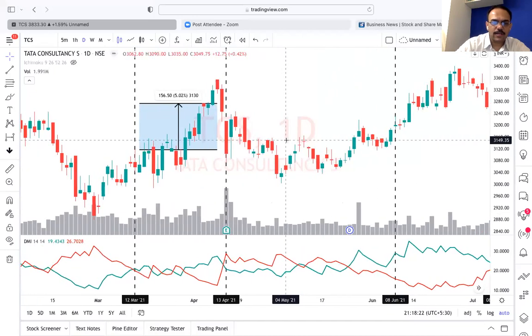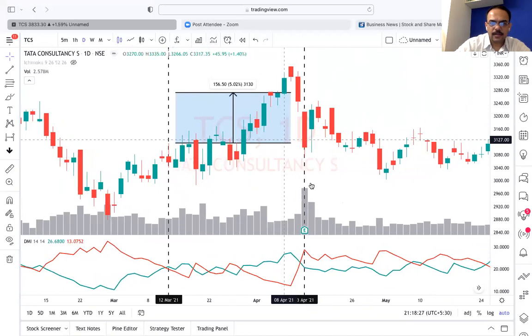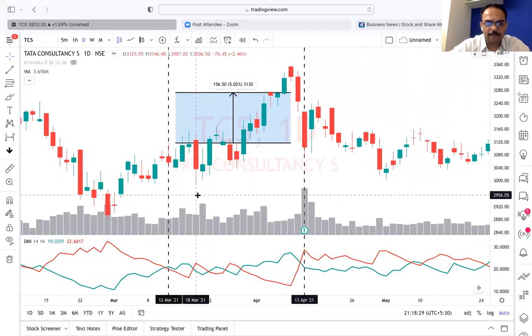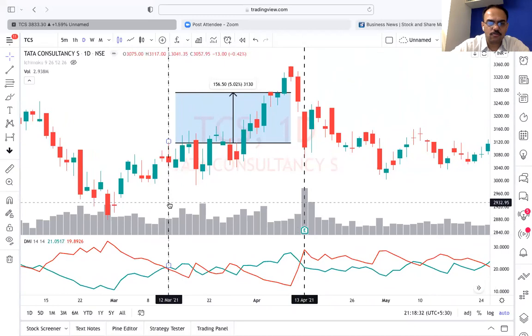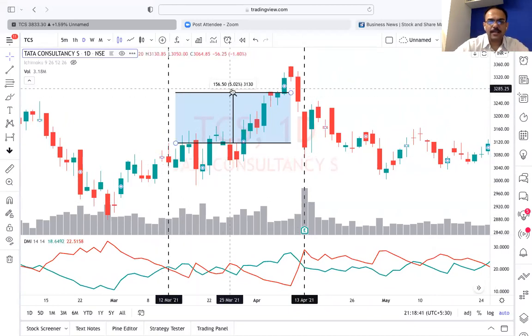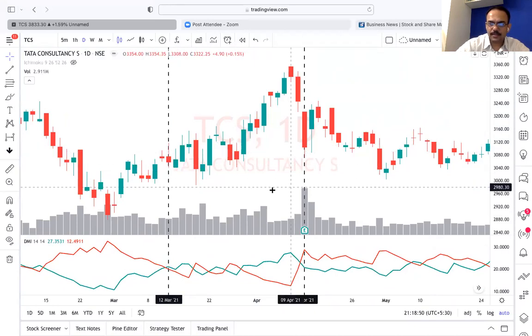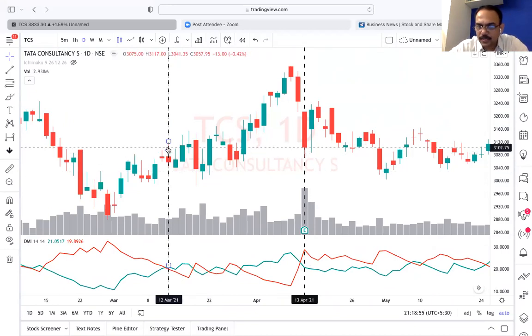Okay, we go here. If we take here, this is the earnings date, April. If we go from 13th April to 12th March, 13th March, why I'm taking one candle here and there is that it is okay. Can you see here, this green crossing above the red 1 month before here? In this case, 1 month before there is a green crossing above the red. Yes?